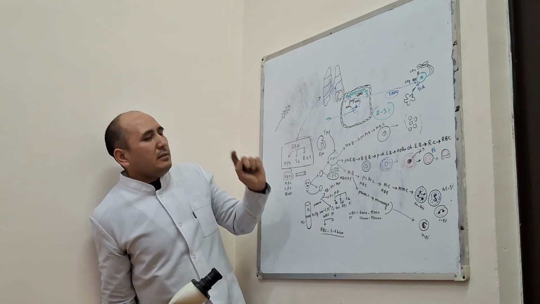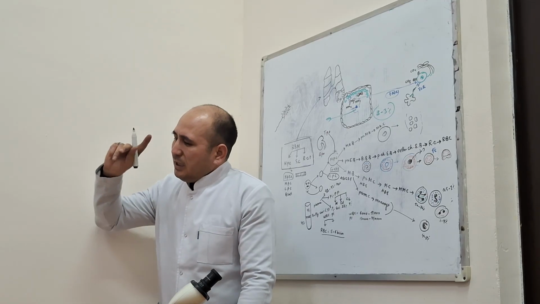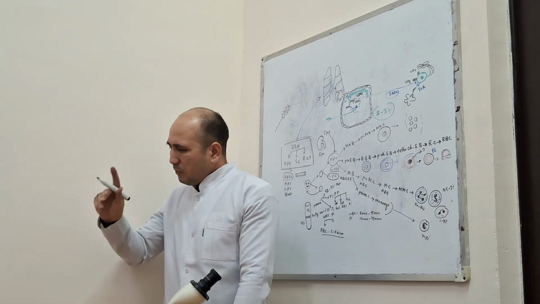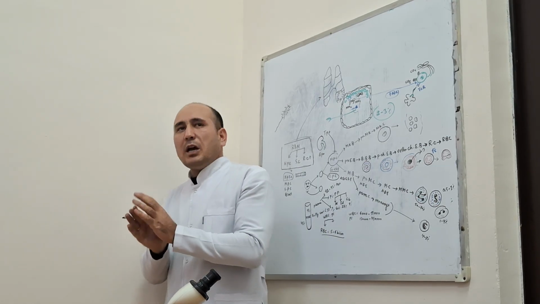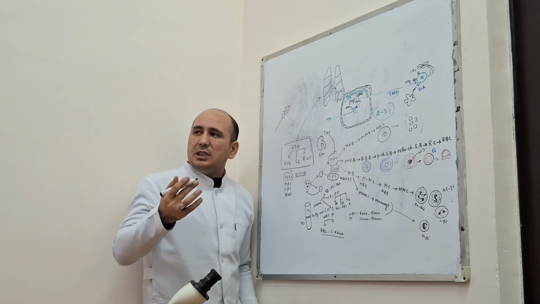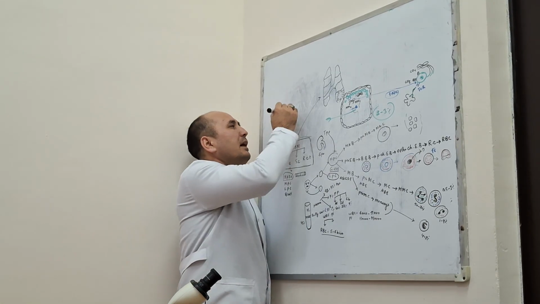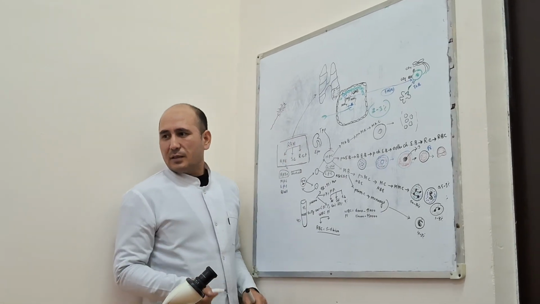This bacteria is very intelligent, rapidly and quickly multiplying. They increase in number, and at the same time they release exotoxins and antigens to damage our tissue.